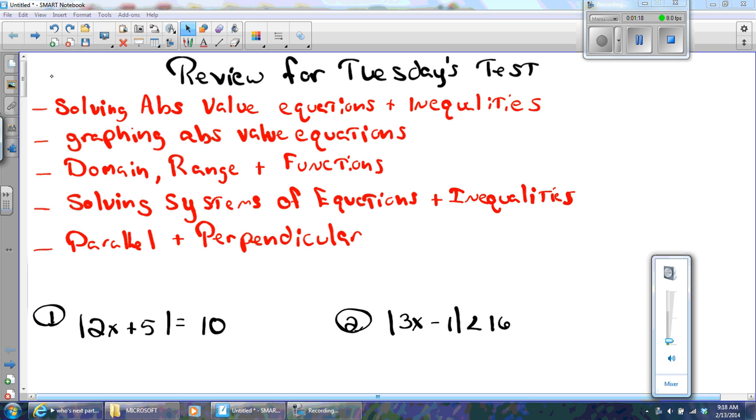All right. First of all, let's talk about what we're going to talk about. We're going to solve absolute value equations and inequalities. Remember, with inequalities, we'll have to graph them on a number line. Then we're going to graph absolute value equations, right? Those will be the V's. Remember doing the V's. We'll talk about domain, range, and functions. Then solving systems of equations and inequalities. That should be pretty simple. You just took a quiz on it. And then parallel and perpendicular.